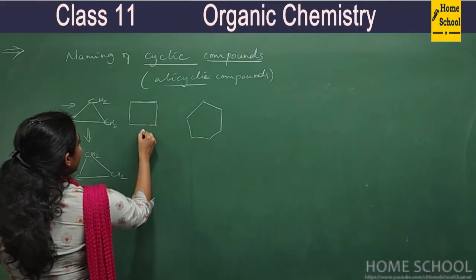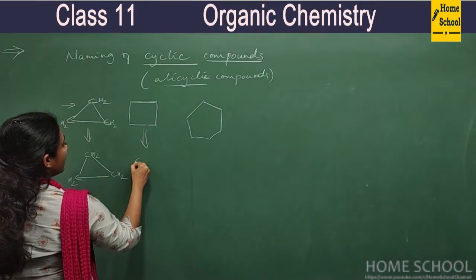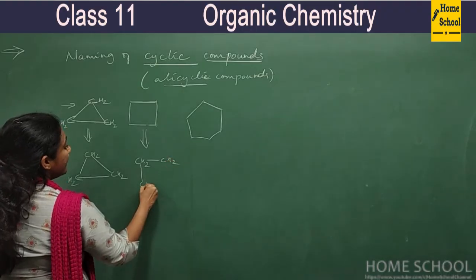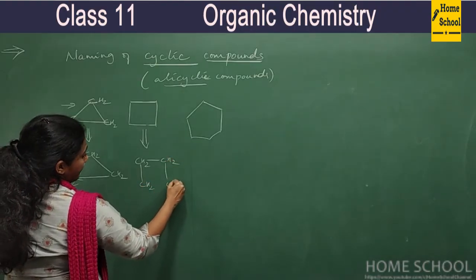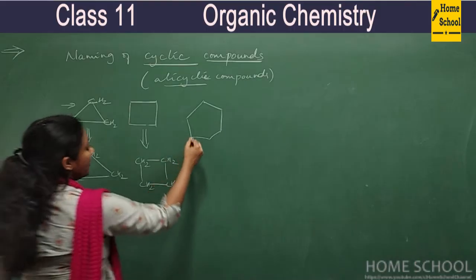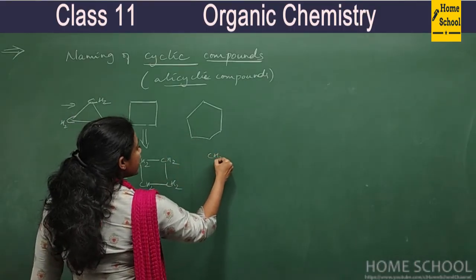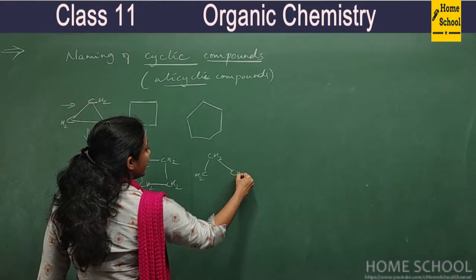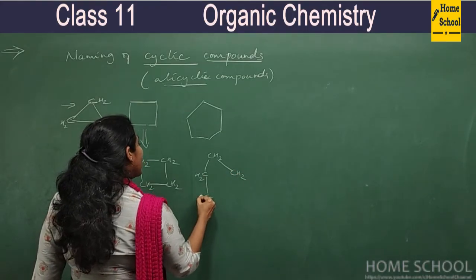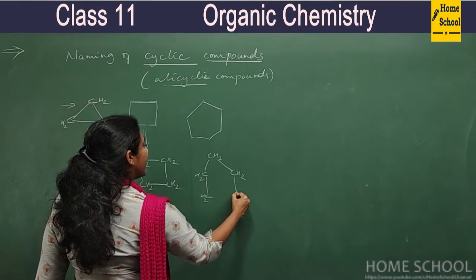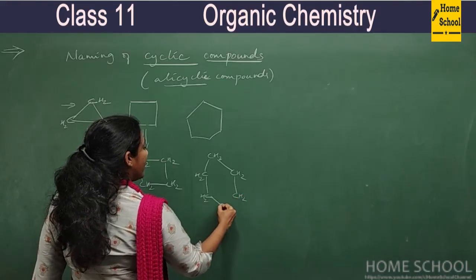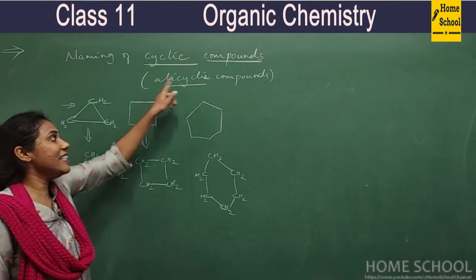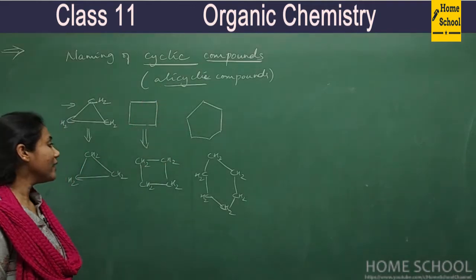And similarly, what do you mean by this compound? It is nothing but four carbons connected cyclically, right? And what do you mean by this? Here 6 carbons are connected in a cyclic way, right? So here carbon atoms are connected in a cyclic way. Such compounds are called alicyclic compounds, right?